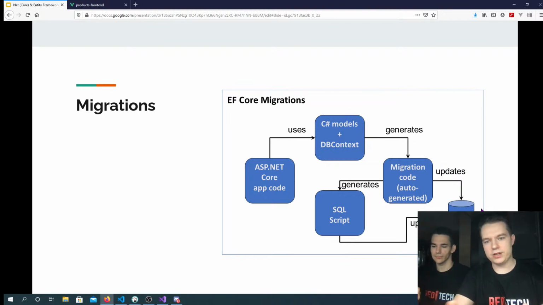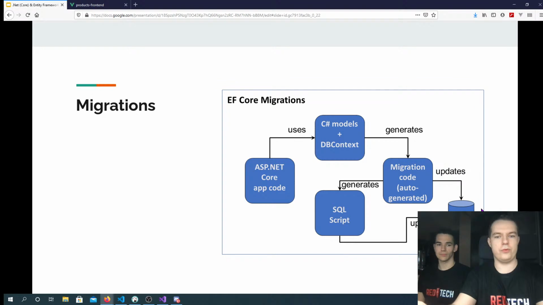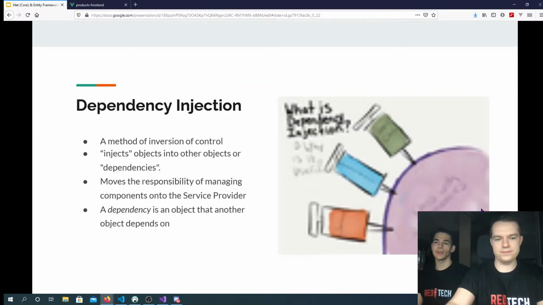Entity Framework can also generate these migrations automatically based on your domain models or classes. Essentially, you just need C# classes that represent your database tables, and you're ready to go. Entity Framework will do everything else for you. That's why this is what we are going to use today, because it saves us a lot of time on what essentially is boilerplate. We'll show it to you later.